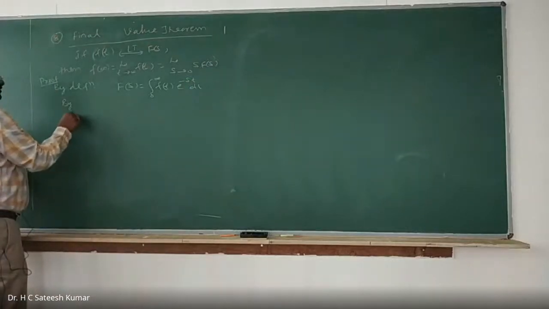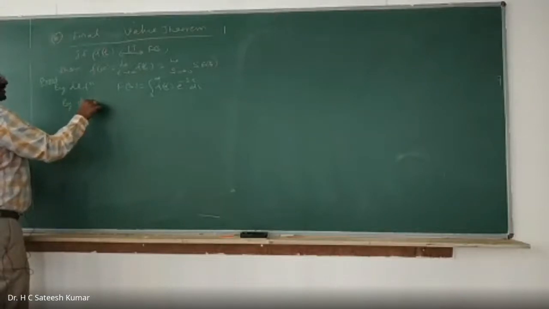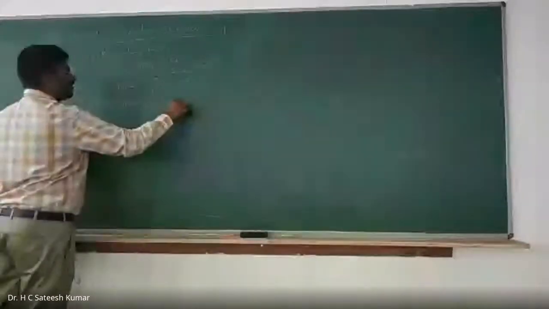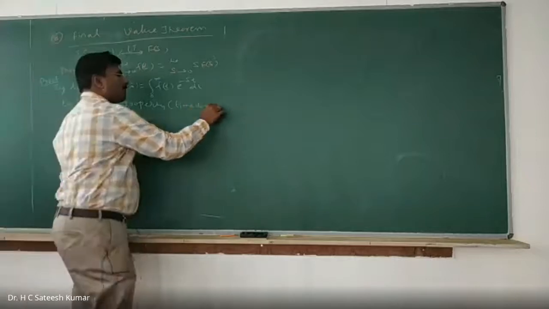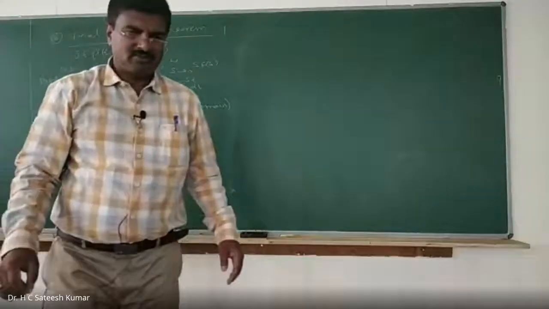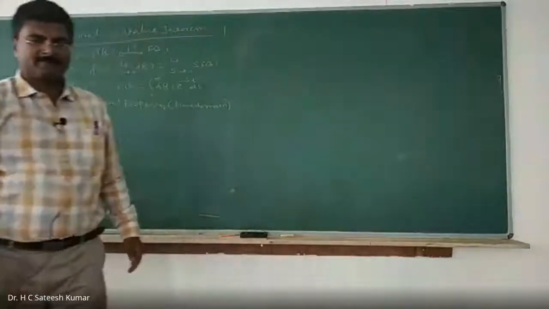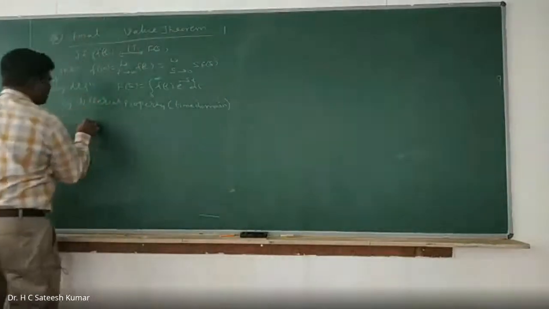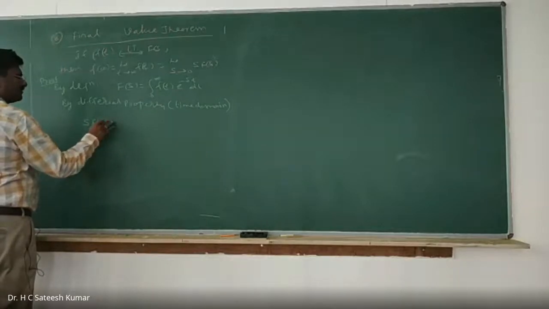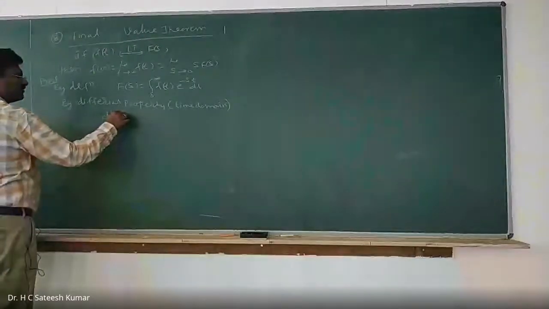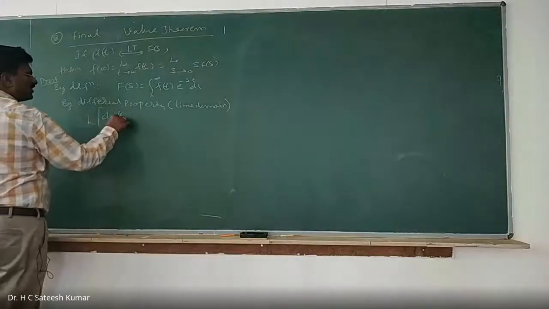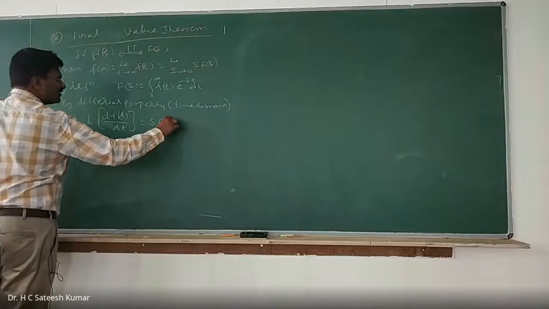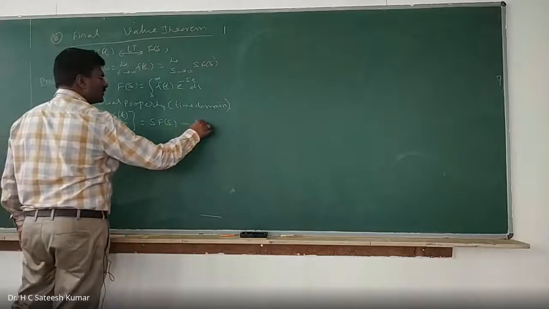By the differential property in the time domain, the Laplace transformation of df of t divided by dt is equal to s into F of s minus f of 0.